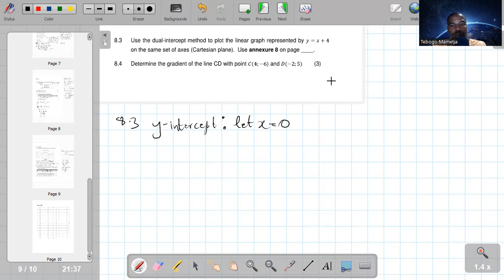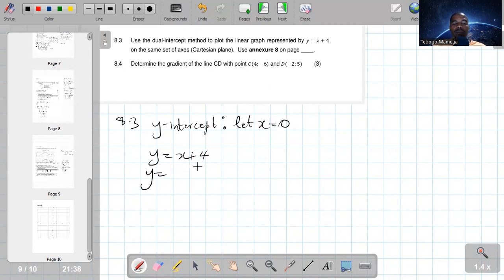And in the space of x, we are going to put 0 using the very same rule. So the rule says y is equals to x plus 4. So we want to calculate the y-intercept. To calculate the y-intercept, we let x be 0. Meaning in the space of x, we're going to put 0.